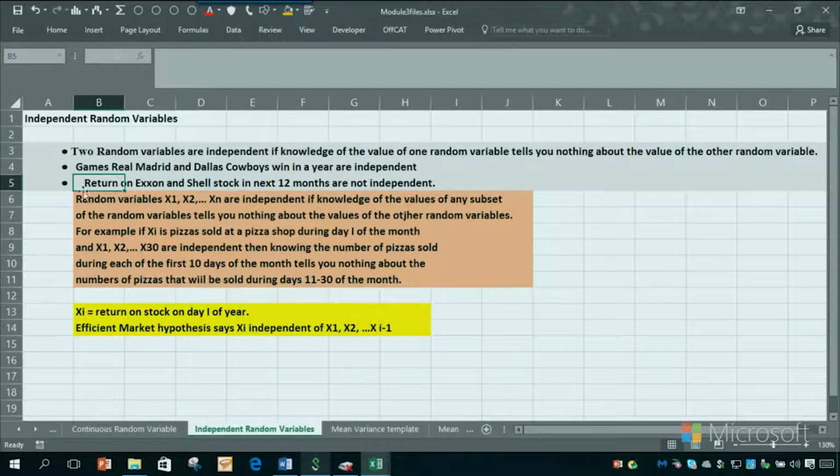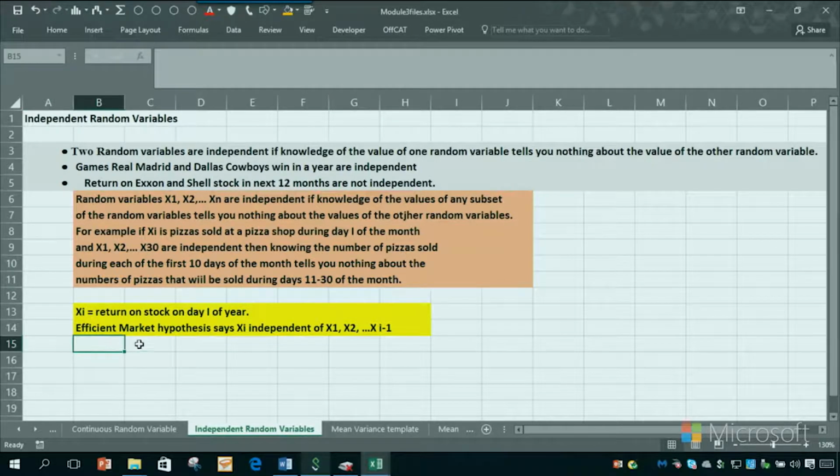Now, what if we have more than two random variables? Random variables X1, X2 through Xn, how are they independent? If the knowledge of the values of any subset of the random variables tells you nothing about the value of the other random variables. For example, if X sub i is the pizzas sold at a pizza shop during the ith day of the month, and we have X1, X2 through X30 in a 30-day month, say June, and we say they're independent, what that means is, if I told you the number of pizzas sold the first 10 days of the month, it tells you nothing about the number of pizzas that would be sold during the remaining days, 11 through 30 of the month.